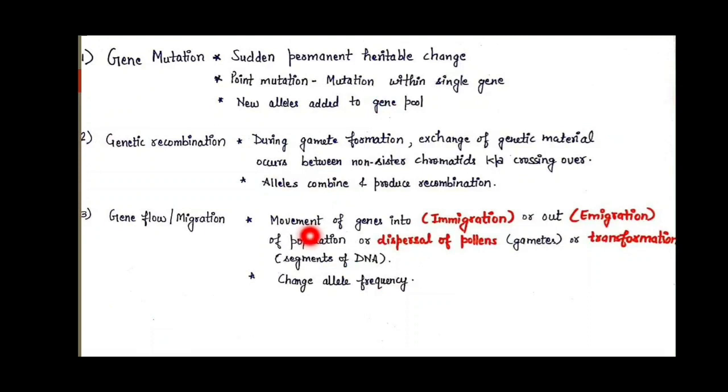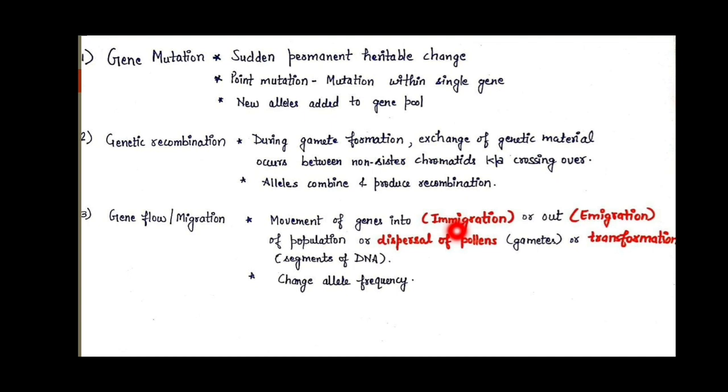Third is our gene flow or migration. As the name suggests, here the movement of genes takes place, and if the movement of genes is into the population, then we say immigration. And if the individuals move outside that population, moving to another population, then we say emigration. Inside and outside, entry or exit.